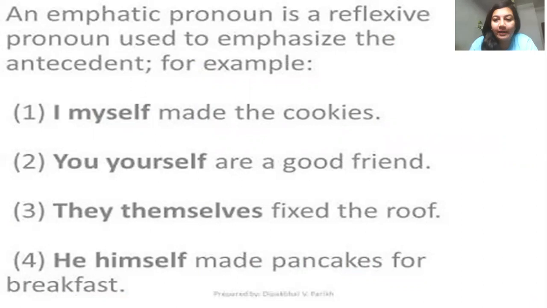So now you must have understood that emphatic pronouns are same as reflexive, just their position in the sentence and their function is different. Emphatic pronoun comes just after the subject of the sentence, whereas reflexive pronoun doesn't come just after the subject of the sentence. It comes after the verb or the group of words in a sentence.